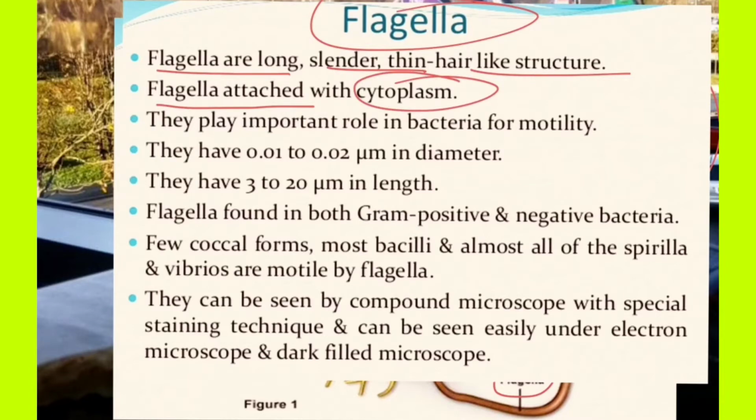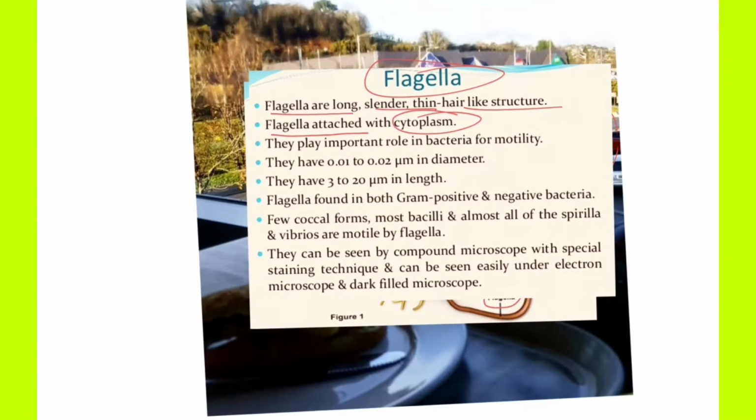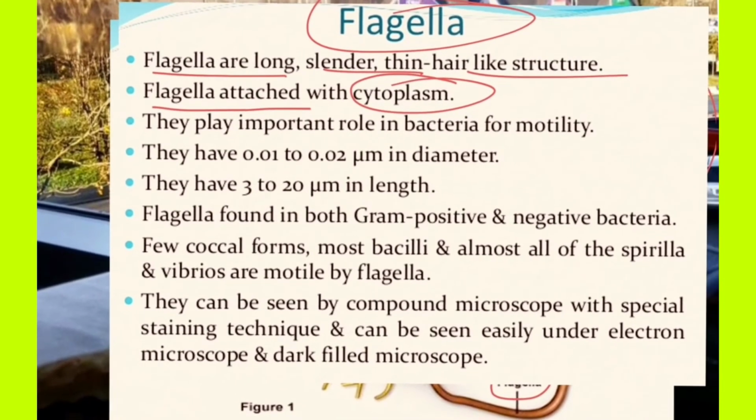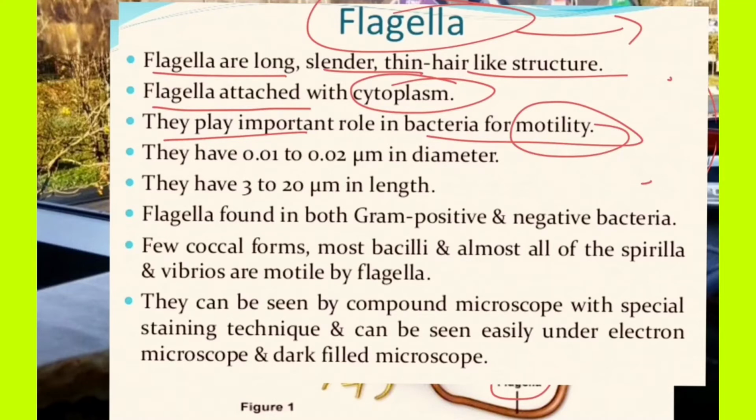I already mentioned how the cytoplasm can regulate all the activity of the flagella. They play an important role in bacterial motility, how bacteria move from one place to another with the help of flagellar movements.